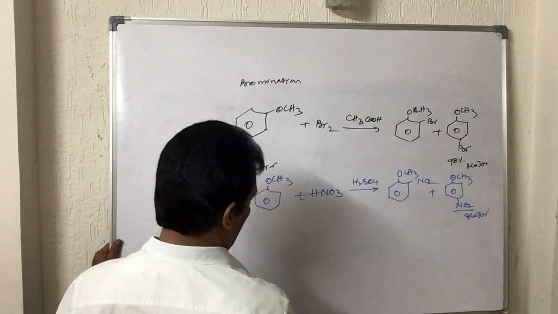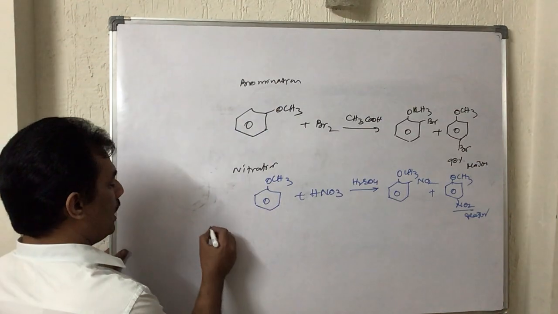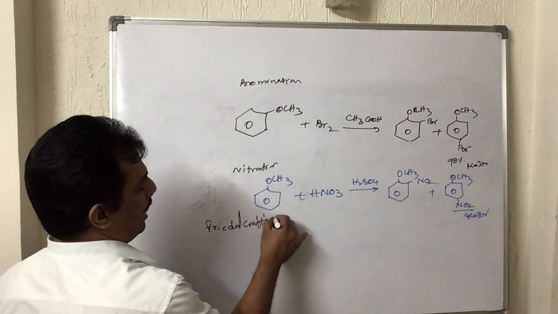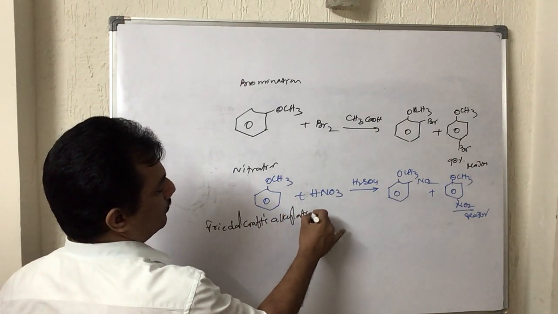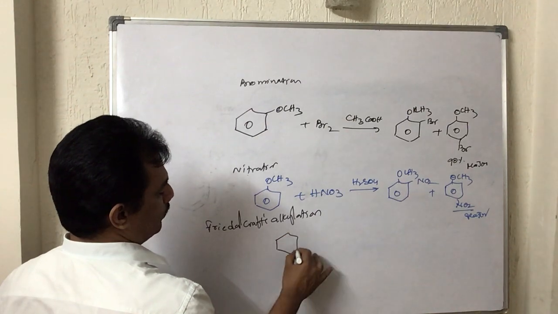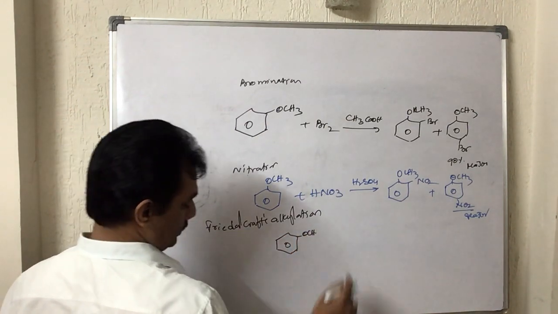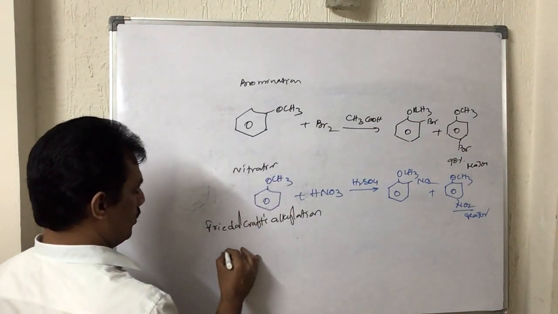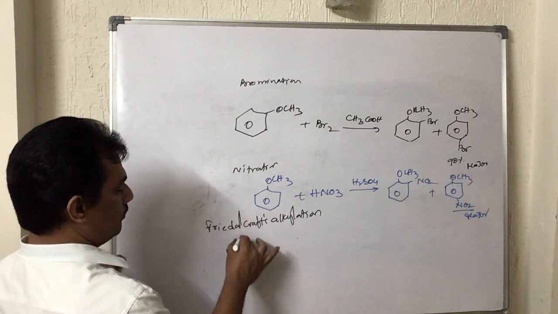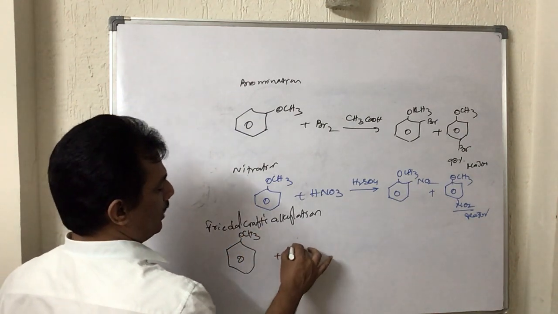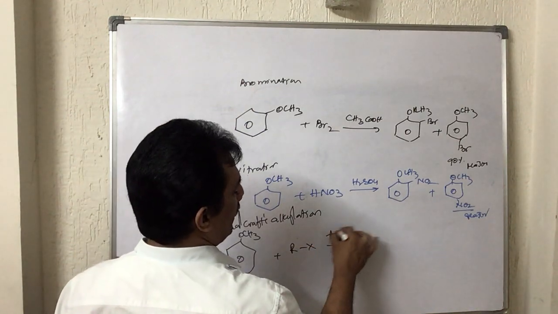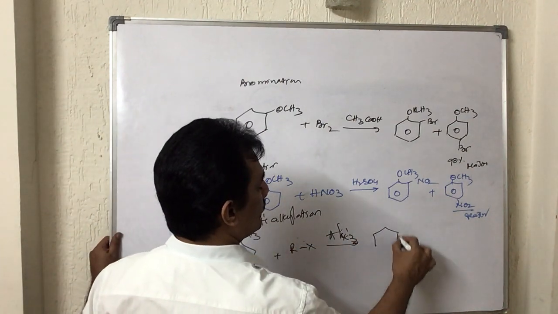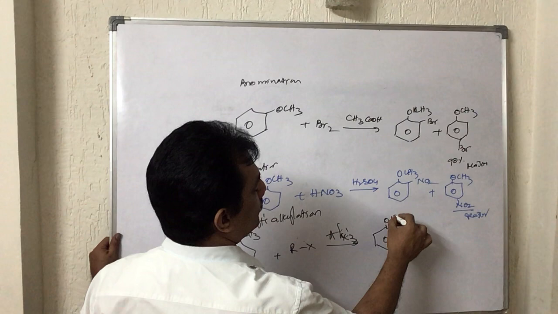Clear? And now again it is Friedel-Crafts alkylation. When the methoxy group, OCH3, for your convenience, let me write it as usual, as in all the remaining cases, present at this position, and now it is RX, treated with AlX3 Lewis acid, this is creating the alkyl group at the ortho position.